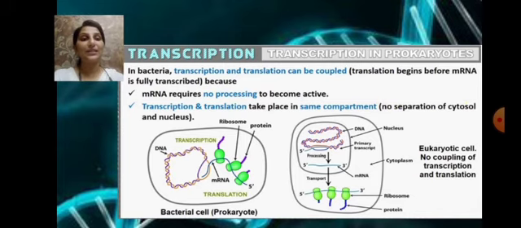We can see this is the mRNA which is being formed. And at the 5' end, which is formed initially, translation can take place. Both can be coupled together. mRNA requires no processing. As we told, it is polycistronic. It has a continuous sequence of coding genes. So transcription and translation may take place in the same compartment because there is no separation between the cytoplasm and nucleus. So this is the case of transcription and translation being coupled in the bacterial cell.